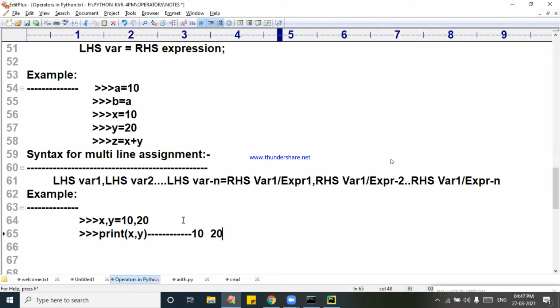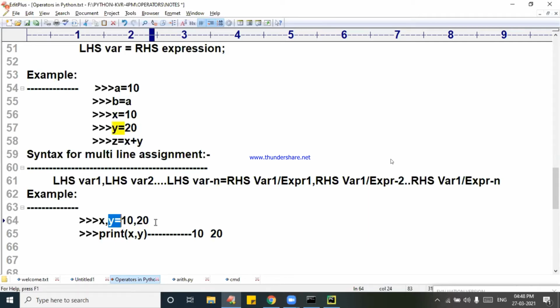Can you confirm once? That's what I'm saying. Internally, 10 is placed in x and 20 is placed in y. That is the internal flow I said.